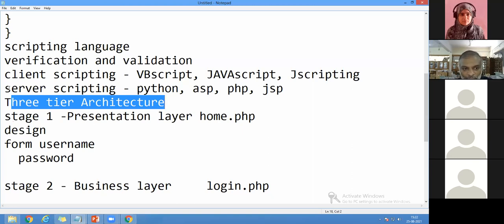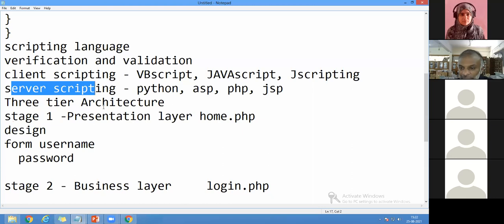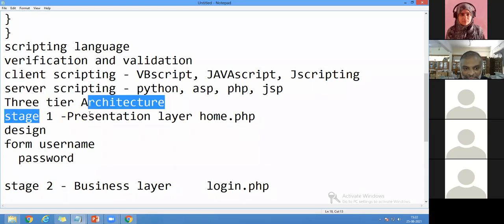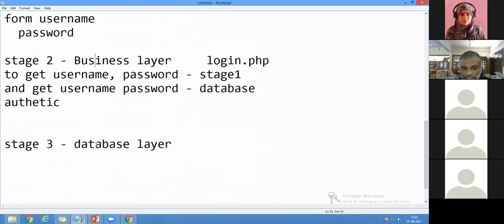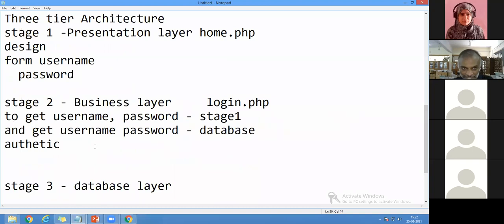So this is what server-side scripting is about. That is why we come to the next topic. First, you must understand why we are learning this concept before we start learning any language. So this is 3-tier architecture. One is presentation, the second is business, and the third is the database layer.